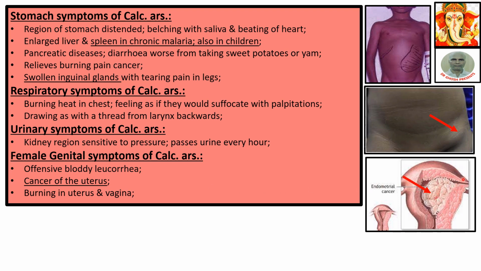Look at this figure. This is the uterus. The whole uterine cavity is occupied by tumor, and that is endometrial cancer. The term endometrial has come from endometrium. The inner lining of the uterus is called endometrium, and cancer of that particular lining tissue is called endometrial cancer. If it is in advanced stage, there is no cure. Burning in uterus and vagina.